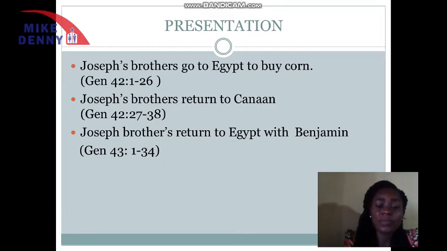Judah had to plead with the father and said, give me Benjamin. I will bring Benjamin back. If I don't bring Benjamin back, then I pledge my life. Reuben too pledged his two children and said, if I don't come back with Benjamin, then just go and kill my two children. Because it was so hard for Jacob, he had to let Benjamin go.